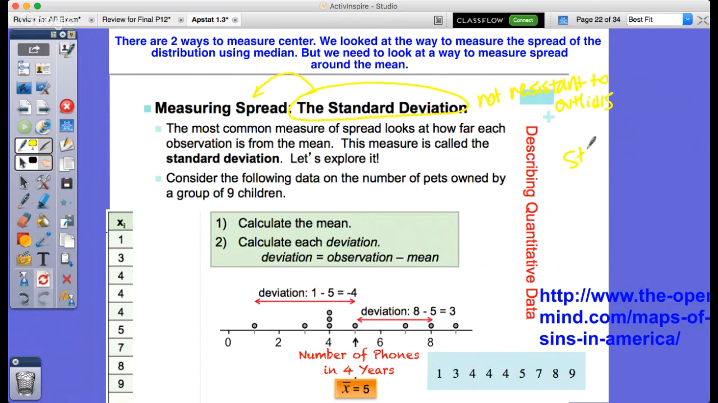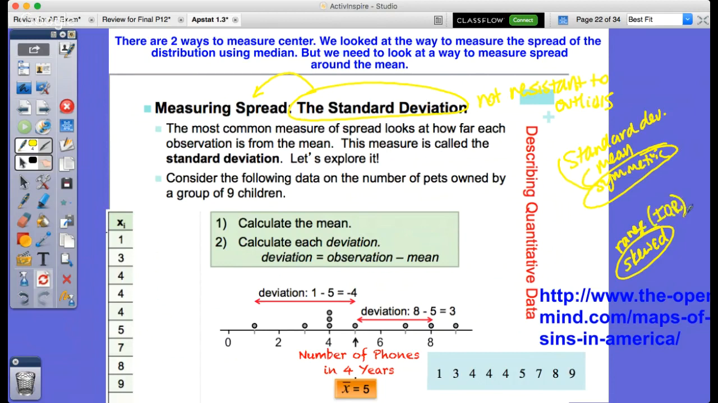So just so you know, standard deviation is traditionally good when it is symmetric. So when it's symmetric, we describe it with mean and standard deviation. When it is skewed, we describe it with a range, specifically IQR. And then we also describe it with a median for center. So these go together, where these go together.